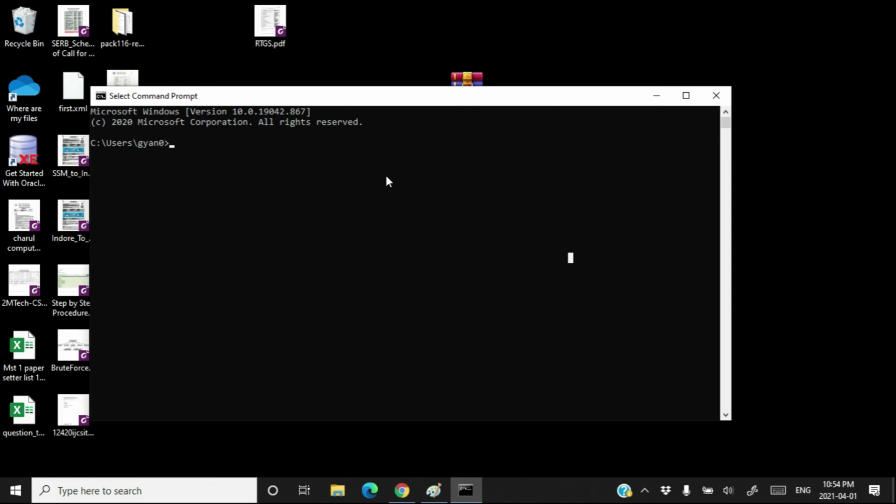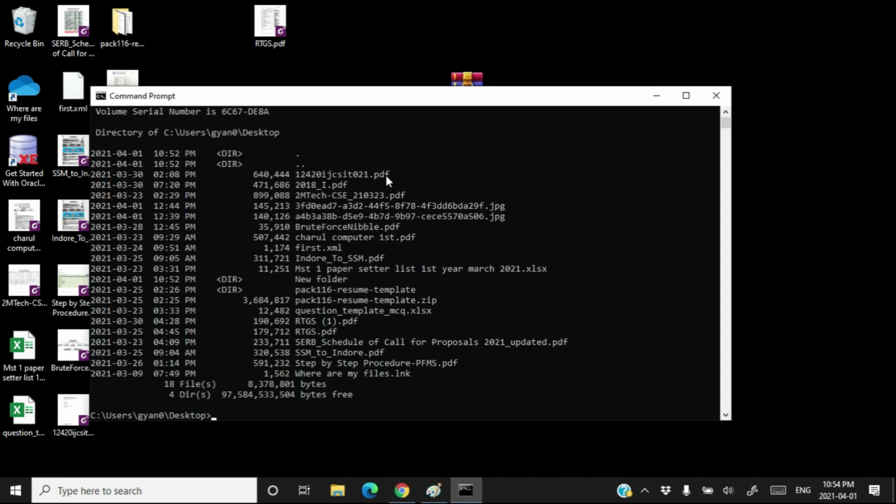Here I can change the directory by writing a command like cd desktop. I am on the desktop. dir, I am listing the files on the desktop. I can create a file by using the command line. I can delete a file by using the command line. By writing commands, I can do everything here. And this interface is called the command line interface.